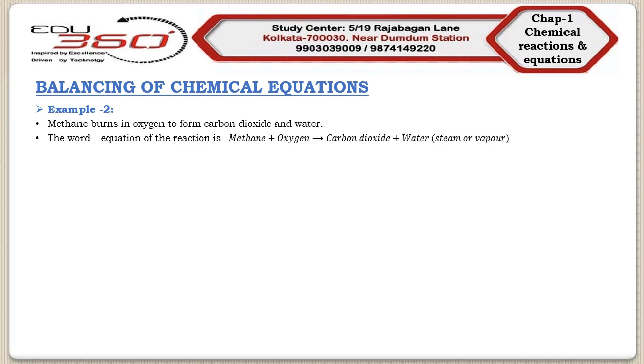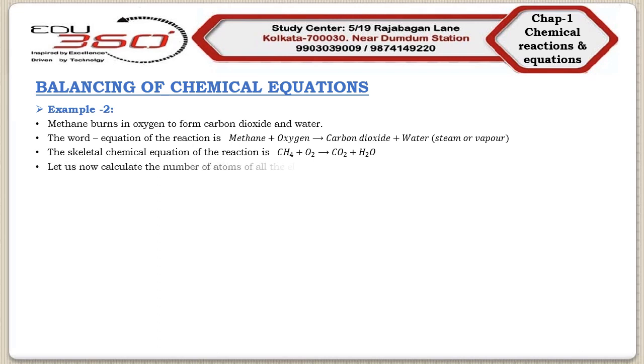Next, we will write the skeletal chemical equation of this word equation by using the symbols and formulas of all the substances. So the skeletal chemical equation is CH4, the formula of methane, + O2, that is oxygen, → CO2, carbon dioxide, + H2O. Next, we will count the number of atoms of all the elements in the reactants and products separately.